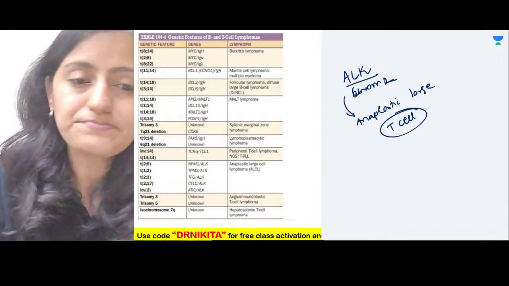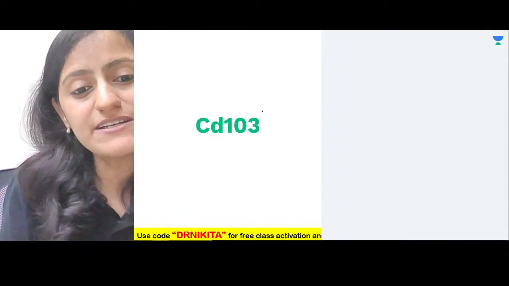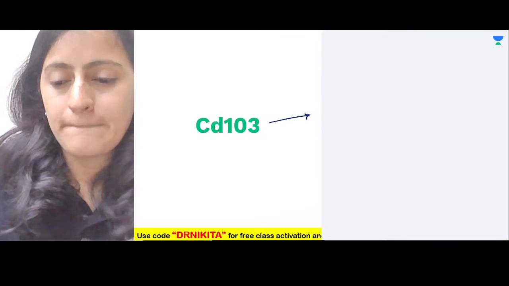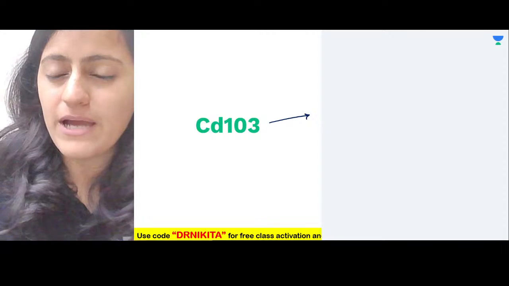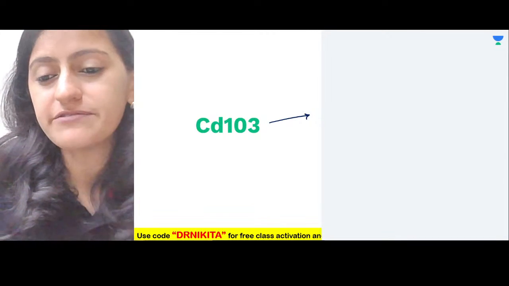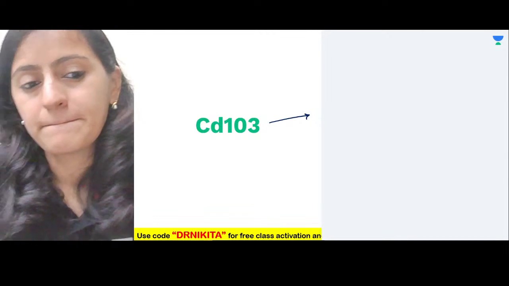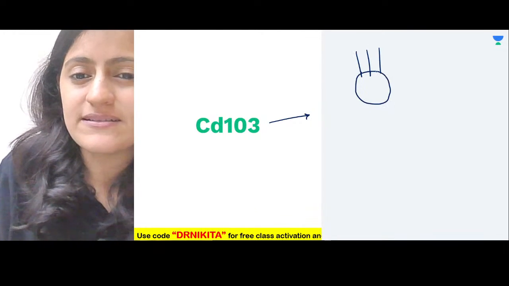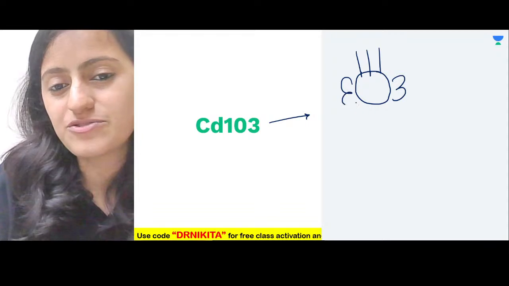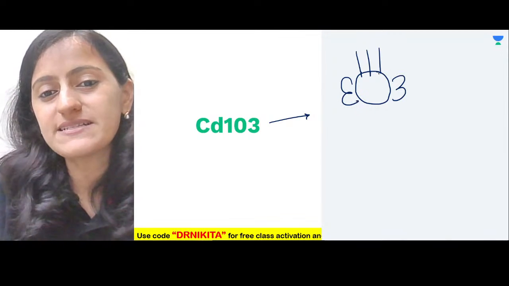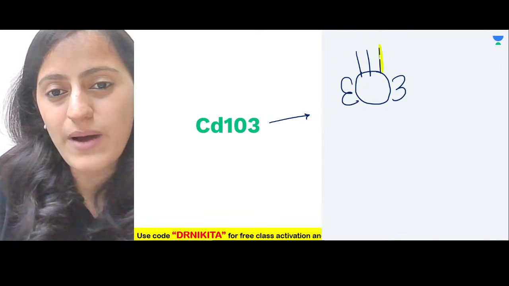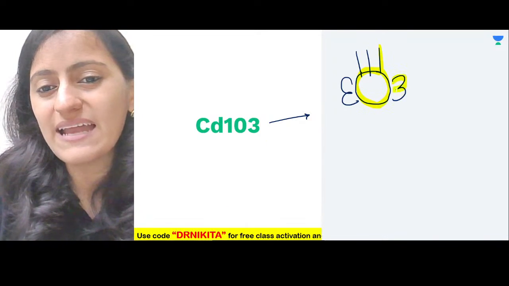All right. Can someone tell me where do you see CD103 positive? Where do you see CD103 positive? So write it as 1. Okay, this is 1, this is 0 and this is 3. This is what you see here. That is what is 1, 0 and 3.